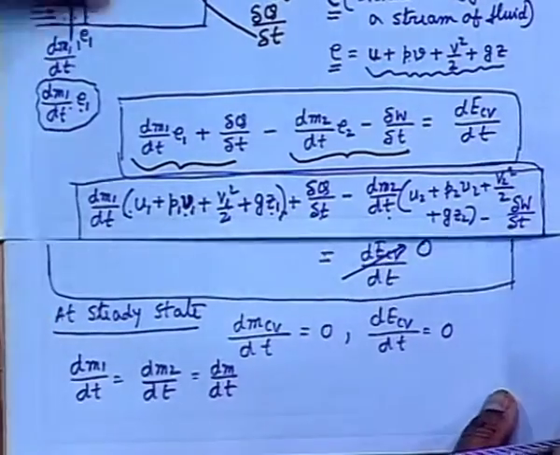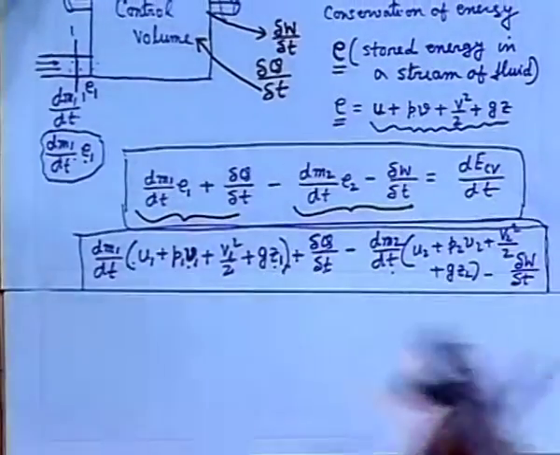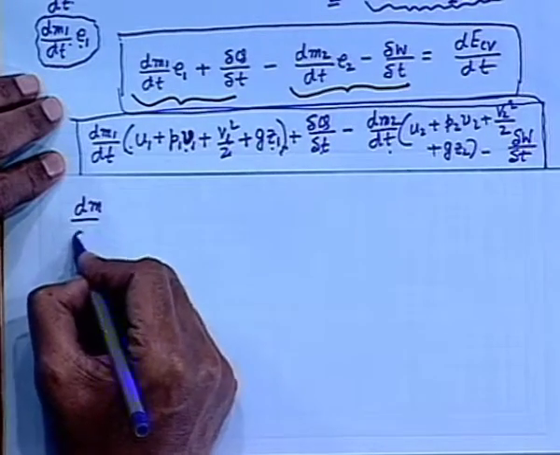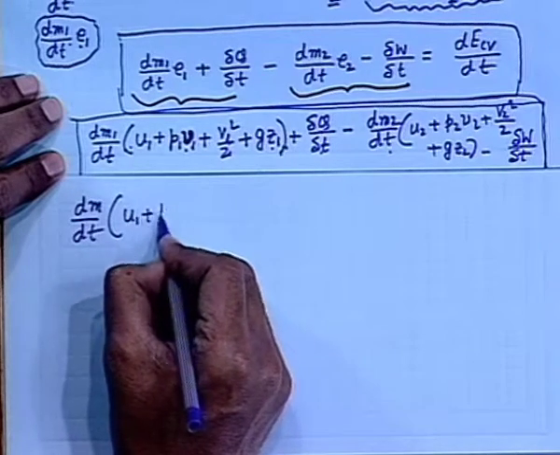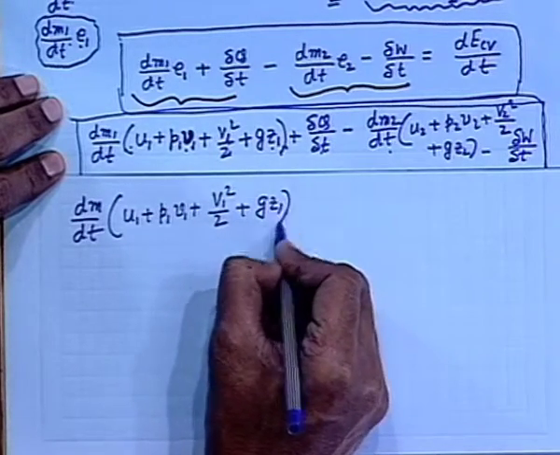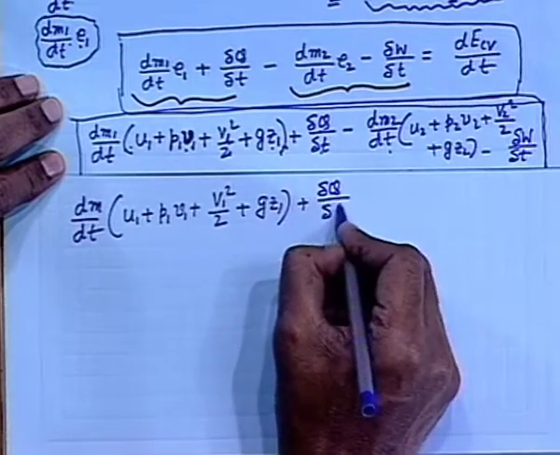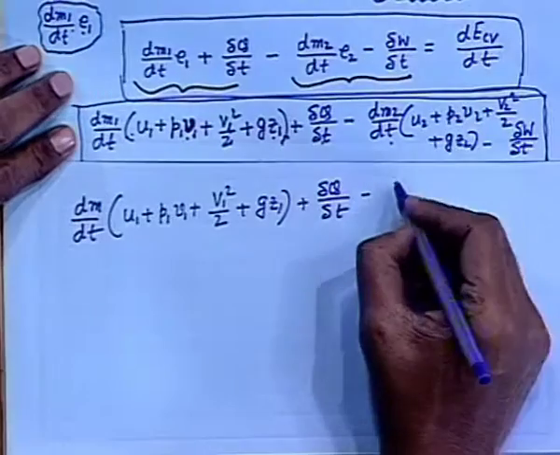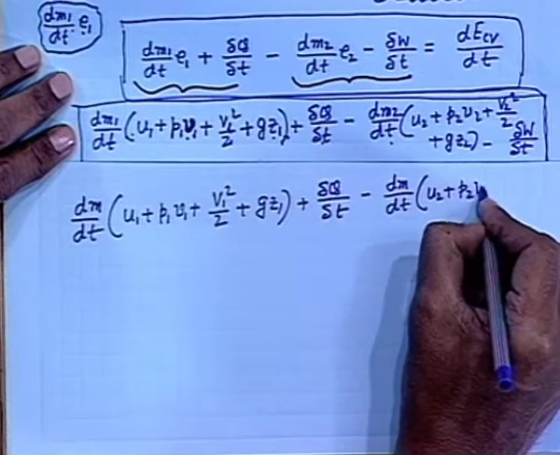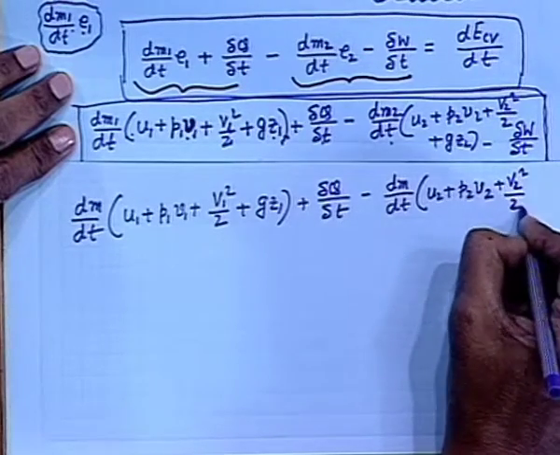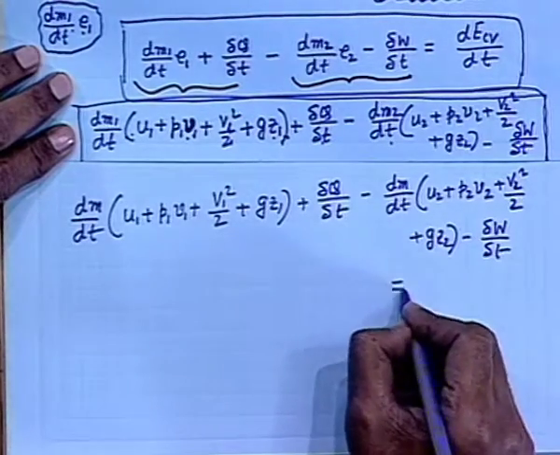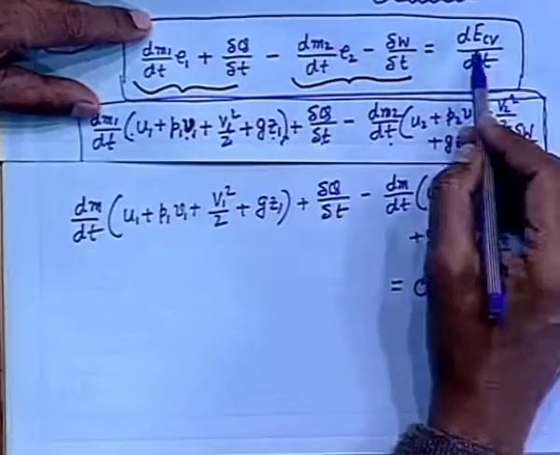And if we substitute this in the energy equation, writing dm1/dt and dm2/dt as dm/dt, then we can write dm/dt times (u1 + p1v1 + v1²/2 + gz1), just simply a repetition, plus δQ/δt, minus, again, dm/dt times (u2, the specific internal energy, + p2v2 + v2²/2 + gz2), minus δW/δt, equal to 0, because dE_CV/dt is 0.